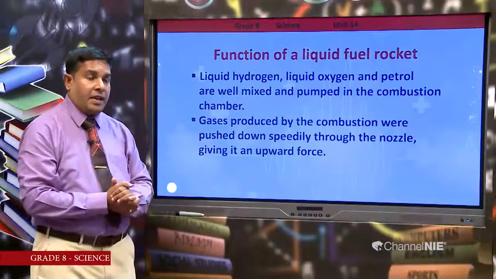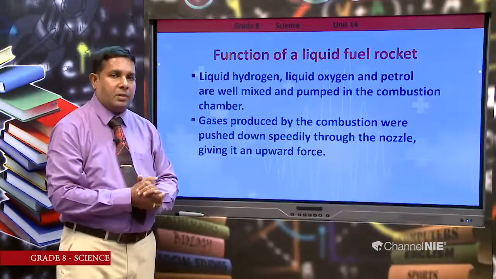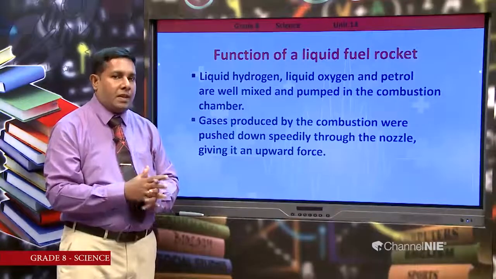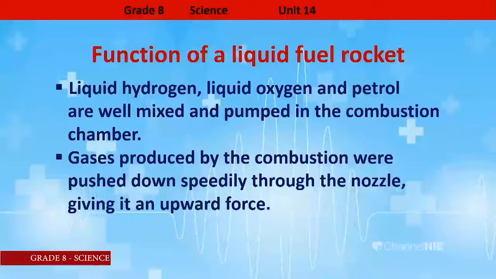Then let us see the function of a liquid fuel rocket, how it works to travel to space. Liquid hydrogen, liquid oxygen and petrol are well mixed and pumped into the combustion chamber. What are the components?